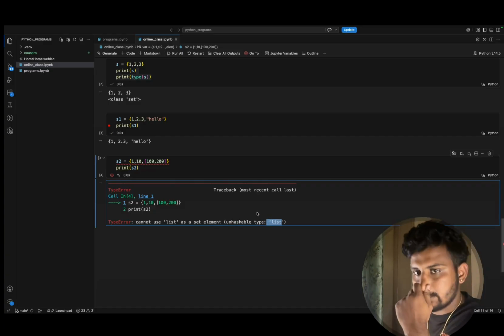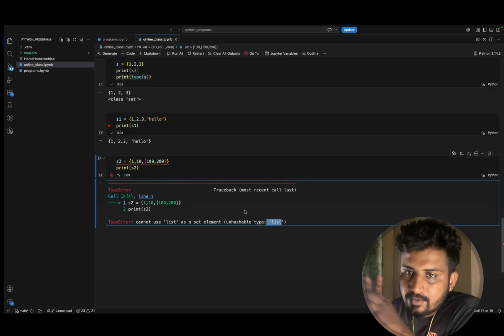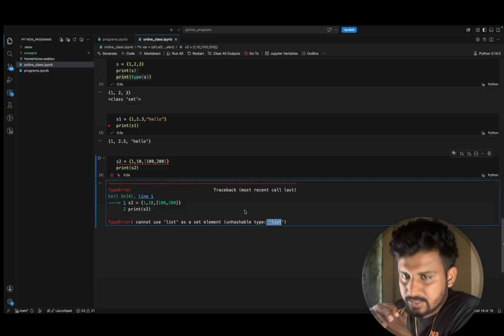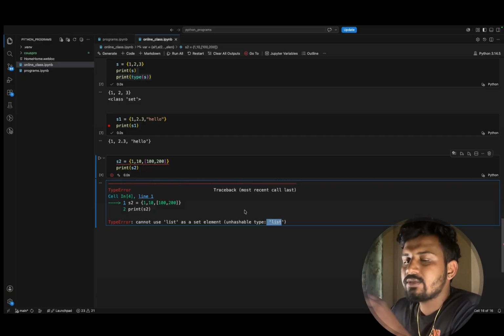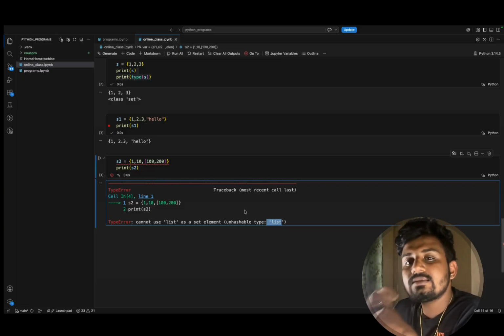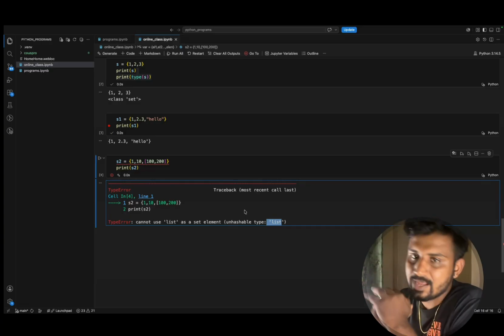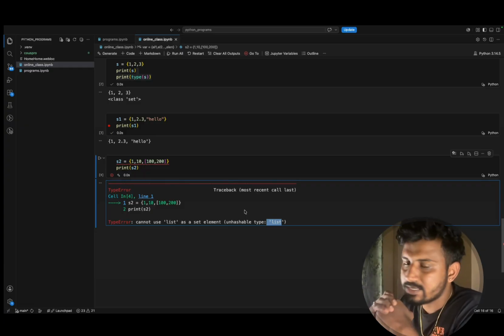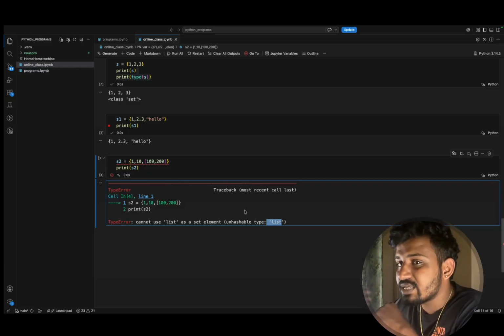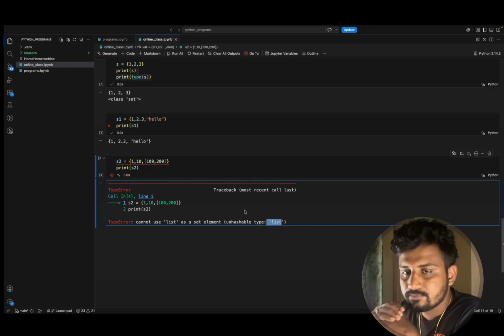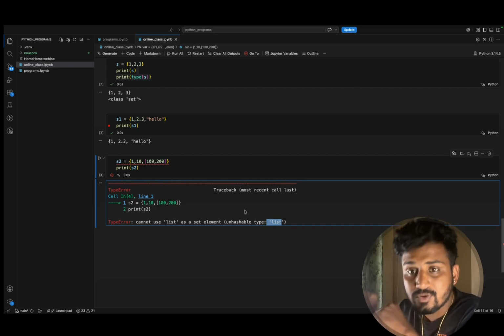Why? Because there is an algorithm called hashing. Hashing is an algorithm which generates unique codes with respect to the values. If the values are constant, we can generate a hash code. If the values are changing, you can't generate a hash code or a unique code for those values.